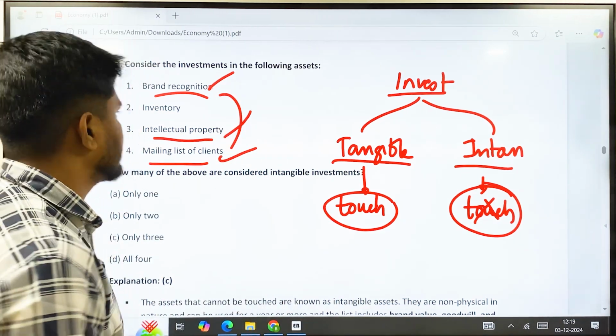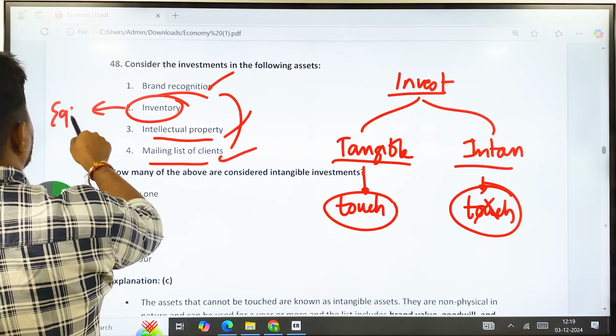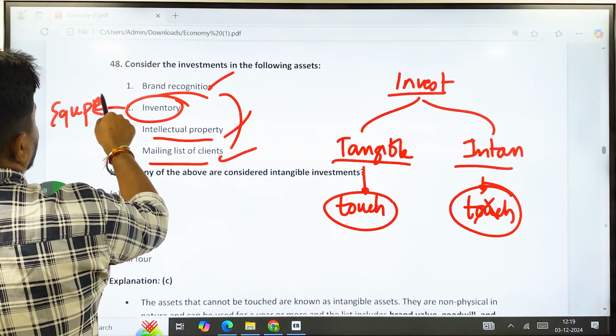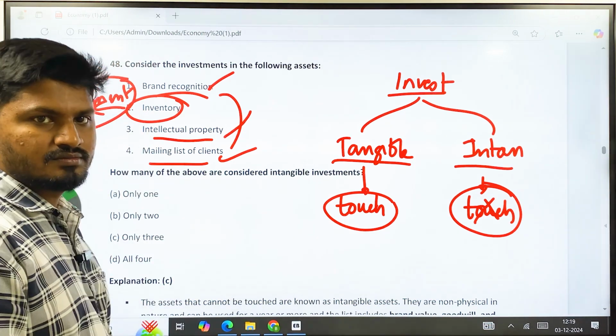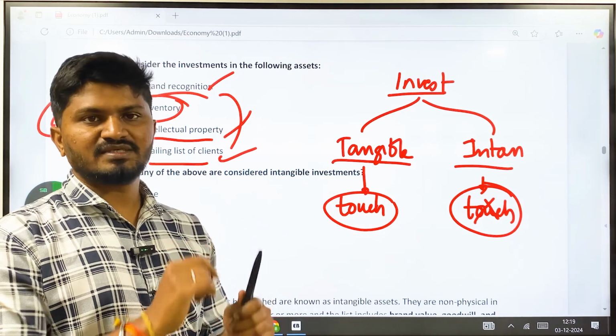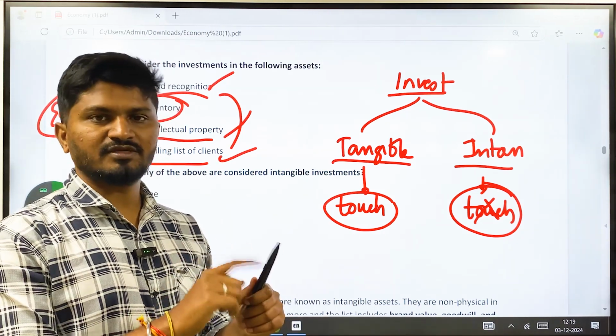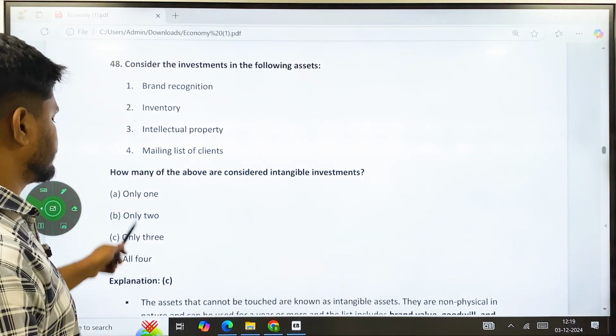Now inventory. What is inventory? Inventory involves any kind of equipment. Okay, any kind of equipment. These are called inventory. Can you touch an equipment? Okay, this is an equipment. You are able to touch it, right? So this becomes a tangible investment. So here the correct answer is C, only 3.